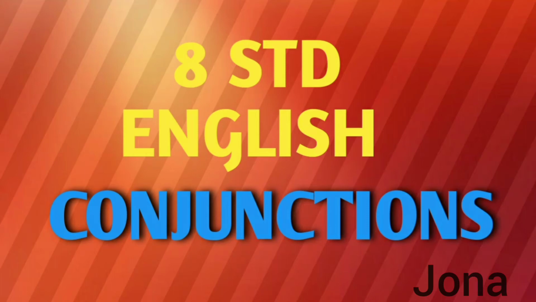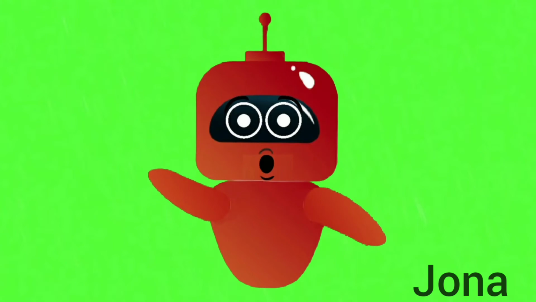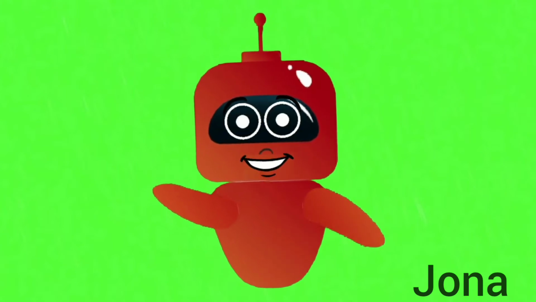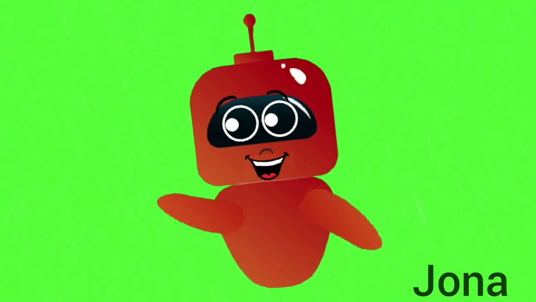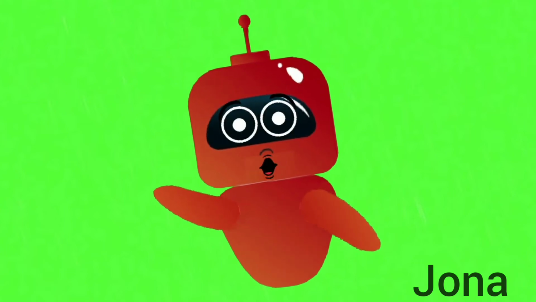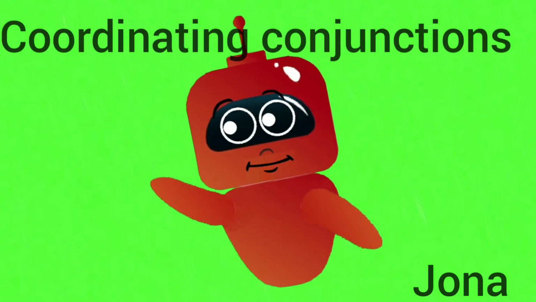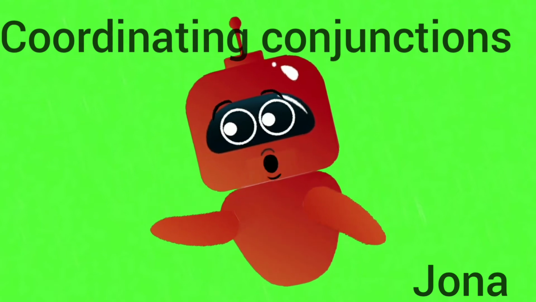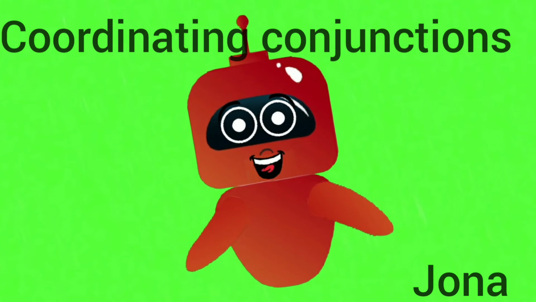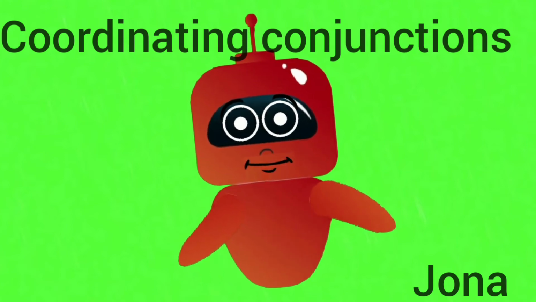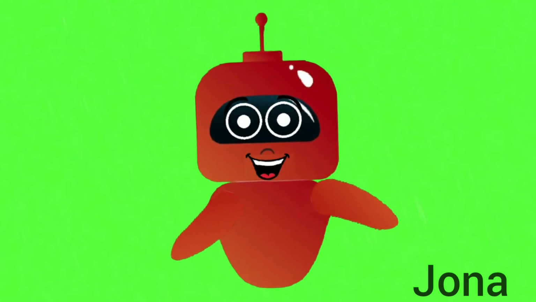Conjunctions are connectors. A connector is a word or a phrase that joins two sentences or groups of words together. They are also known as conjunctions. Coordinating conjunctions link two or more words, clauses, phrases, or sentences of equal importance.